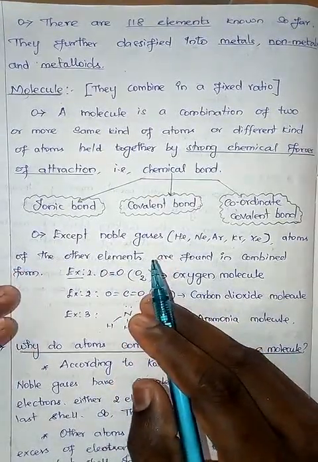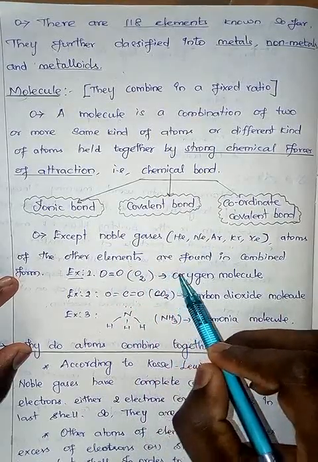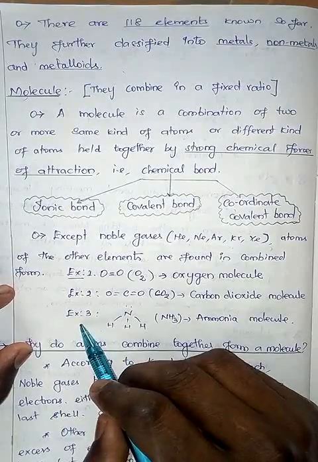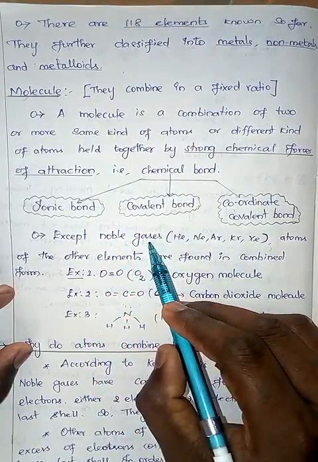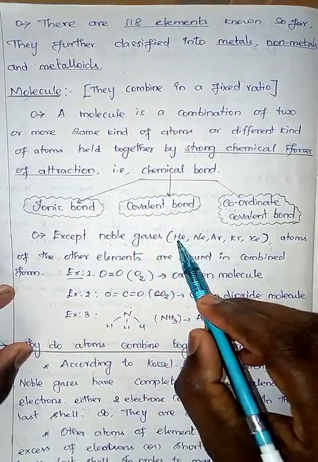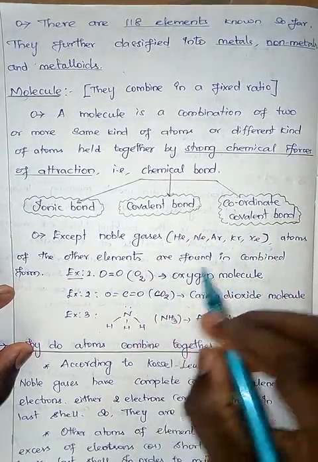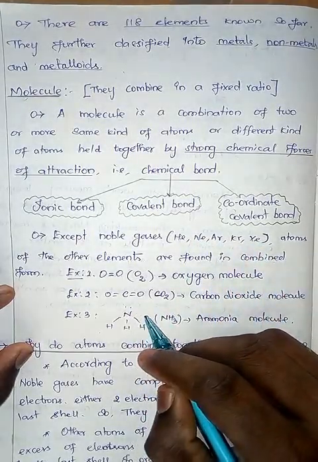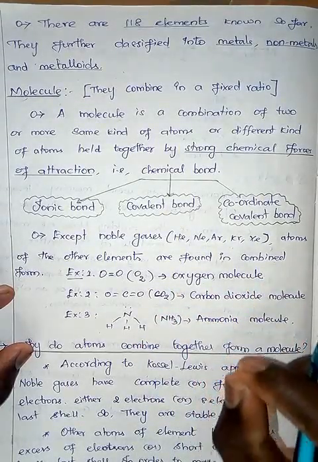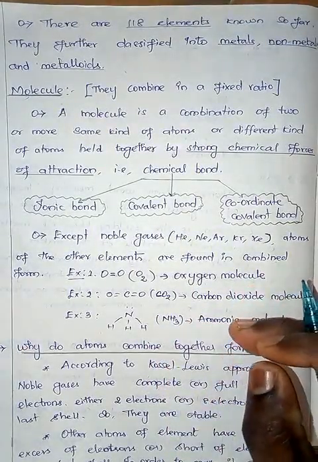Except the atoms of noble gases, all the other atoms are found in a combined state. What are the noble gases? Yes, group 18 elements are called noble gases. Some of the examples are helium, neon, argon, krypton, xenon, and Og, oganesson. These elements exist as single atoms, whereas all the other elements mostly exist as molecules.